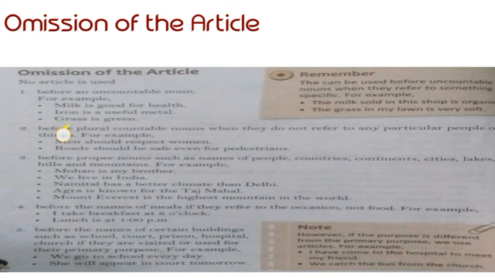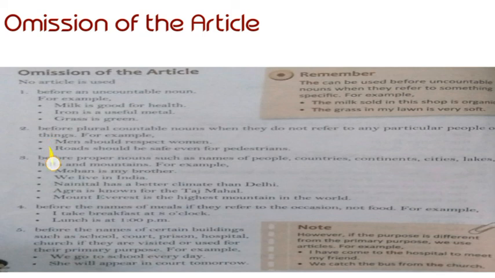Look, second example, iron is a useful metal. Before iron, have you used any article? No. Why? Because this is an uncountable noun. Third, grass is green. We cannot count grass, so before that also we have not used any article.